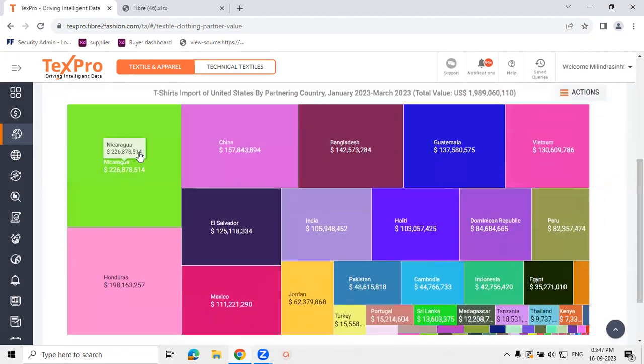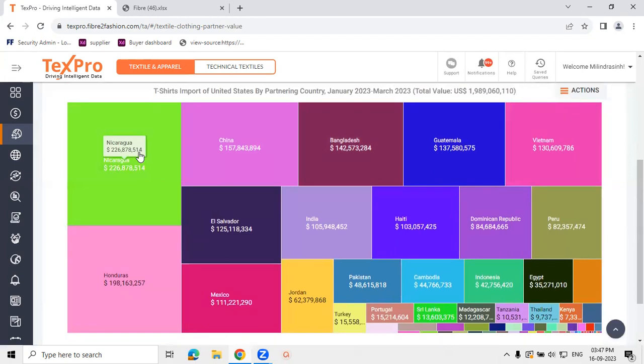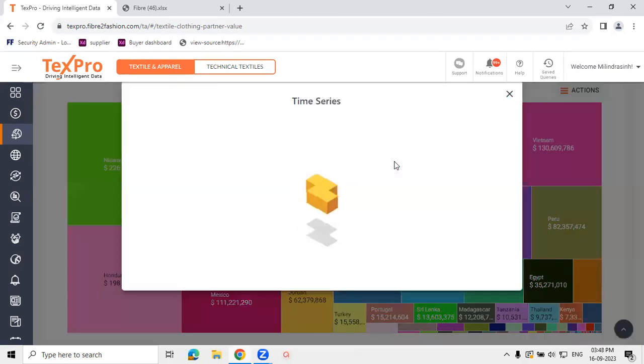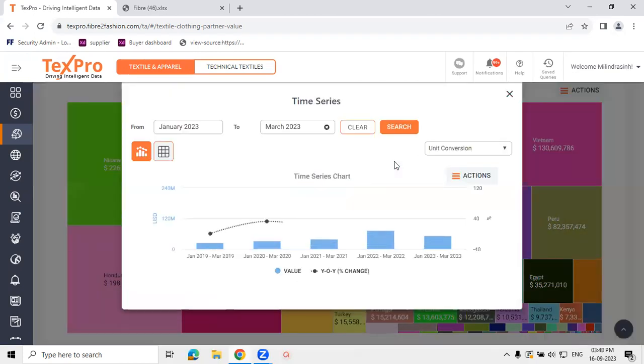Now, for any of those, again, if we wish to see the trend to understand which markets are coming up or going down as far as import shares of US are concerned, we can just click on that. For example, on Bangladesh, I would like to see the trend. Click on the time series option, and this will give us the year-on-year trend so that we can identify which markets are increasing or going down as far as the trends are concerned.